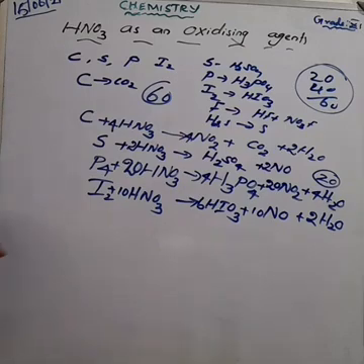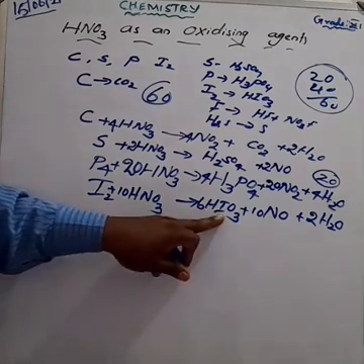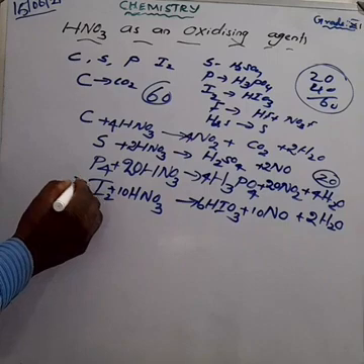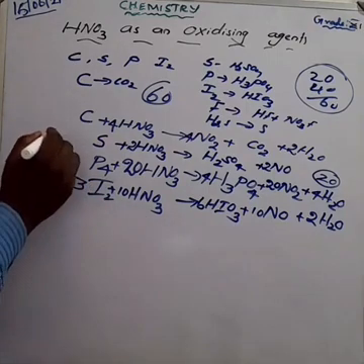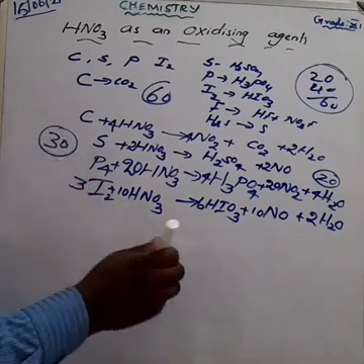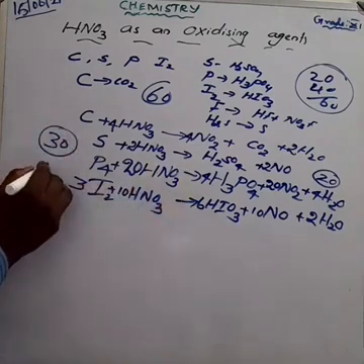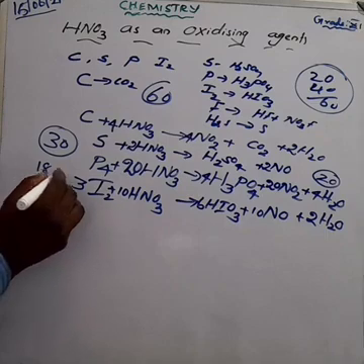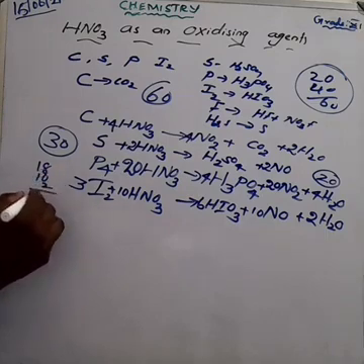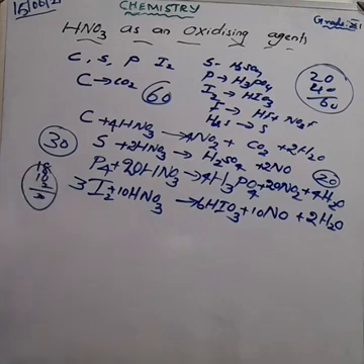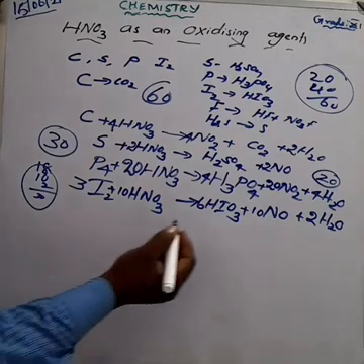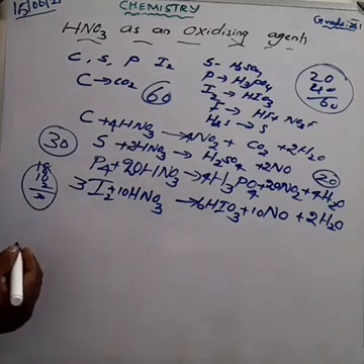What about the iodine? Iodine is here having 6. So if you are making 3 means that iodine also balanced. What about the oxygen? 10 into 3 is equal to 30. What about the product side? 6 into 3 is equal to 18 plus 10 plus 2. So what is the answer? 20 plus 10, 30. Okay, oxygen balanced. Am I right? So this reaction shows that iodine is converted into iodic acid. Am I right? Next one, a new formula we are learning now.